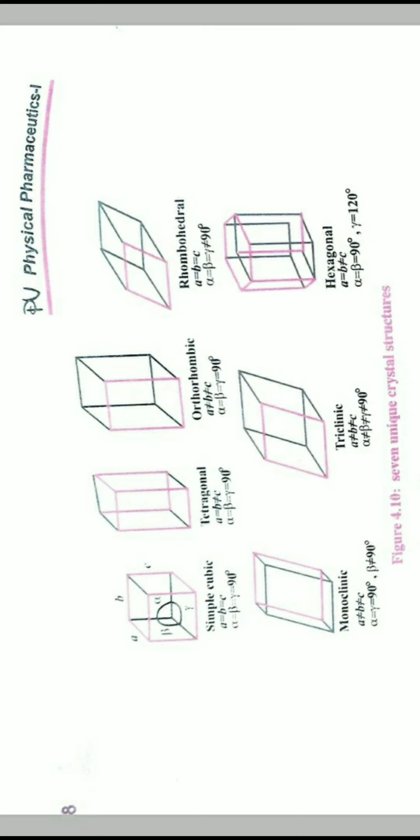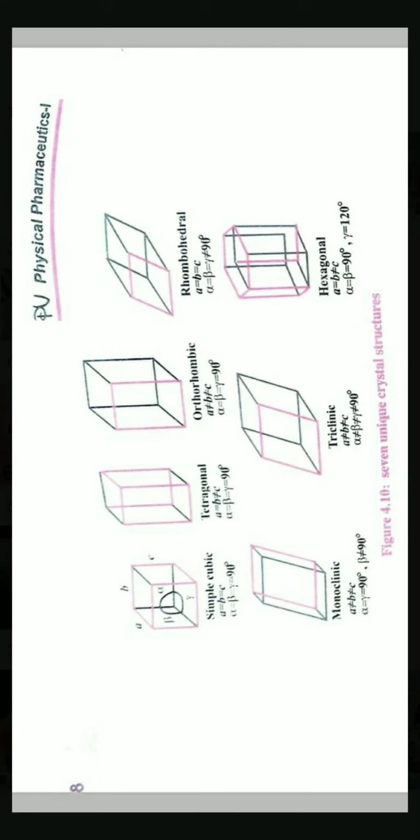Now orthorhombic, where a does not equal b, which does not equal c. Fourth is the rhombohedral crystal, where a equals b equals c, while the angles between them are not equal to 90 degrees. Fifth is monoclinic, next is triclinic, and last is hexagonal in shape.